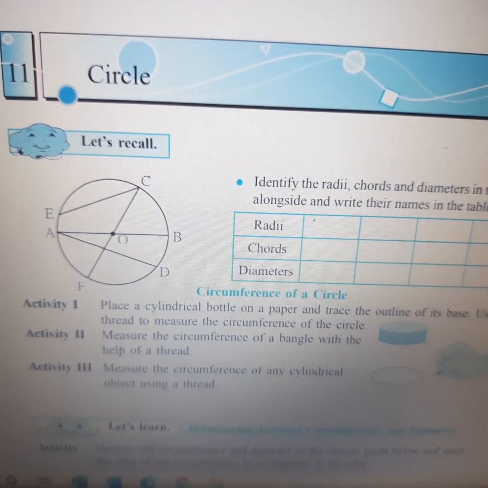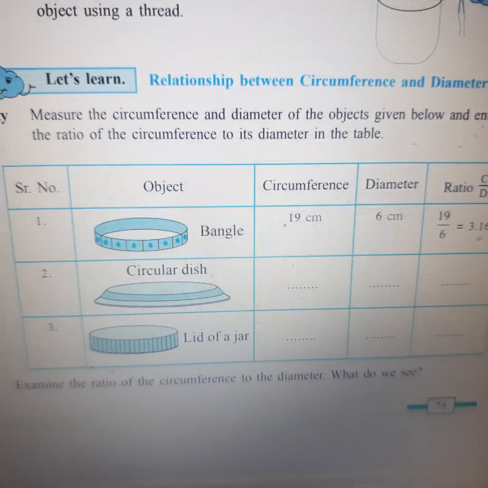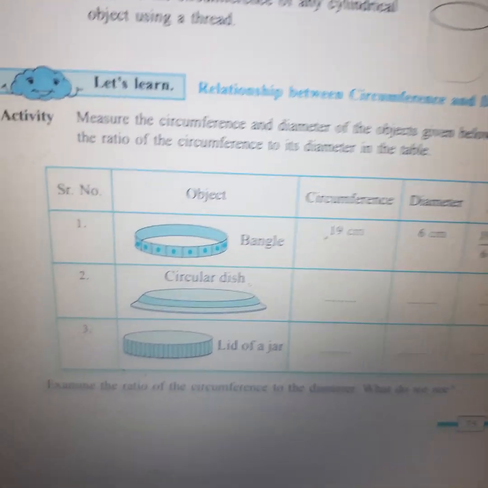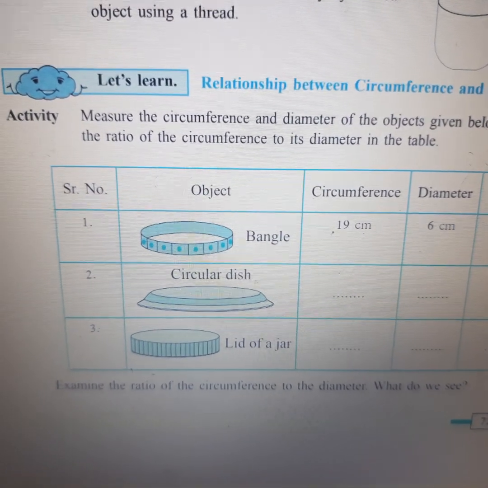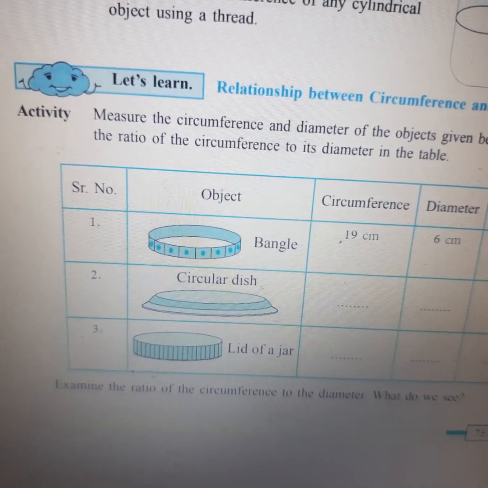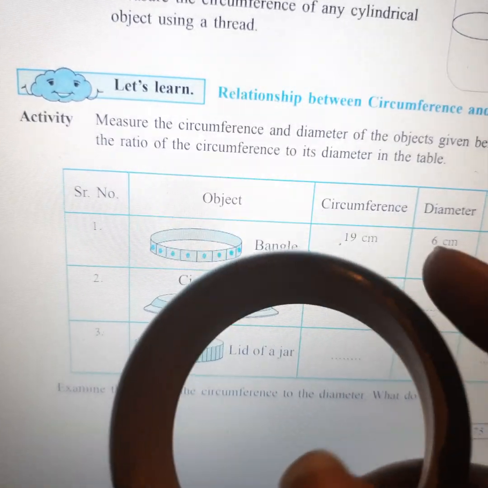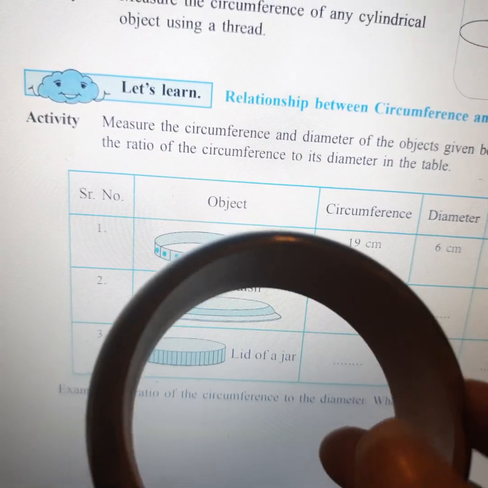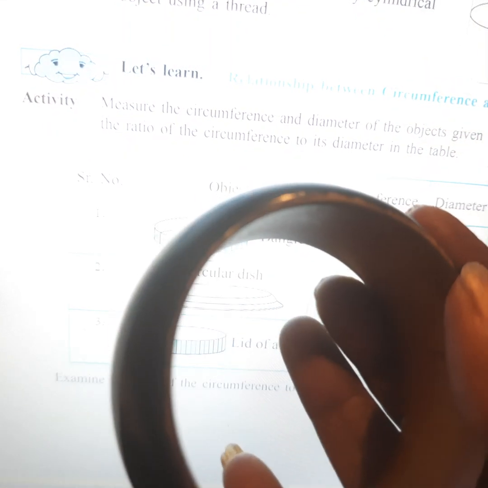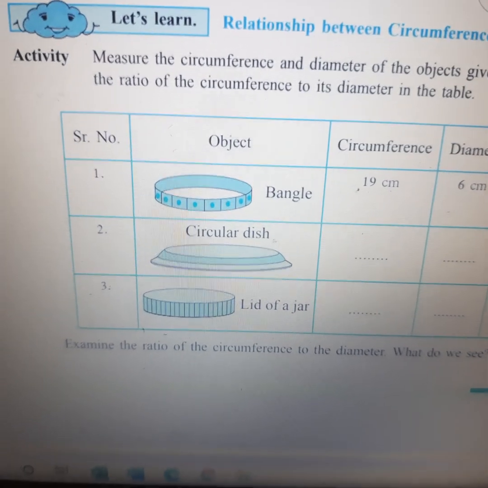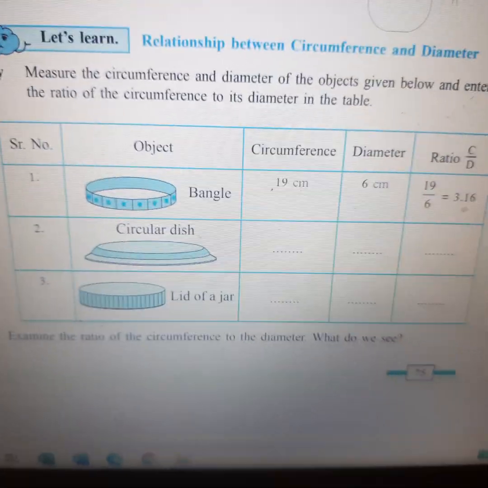So everyone has understood what circumference is? It is the boundary of the circle. To understand the relationship between circumference and diameter, you can take any round object, like a bangle, a circular dish or the lid of a jar. This is my bangle. How do we measure it? You can take a thread, touch it at this tip and go around, touch the tip where you are holding it, then straighten it, place it on the ruler, that is the scale, and read the measurement. How much is it?